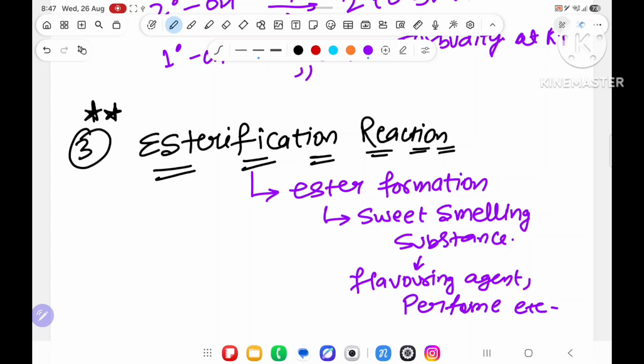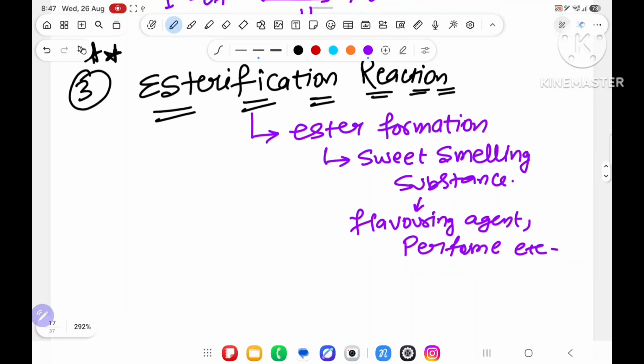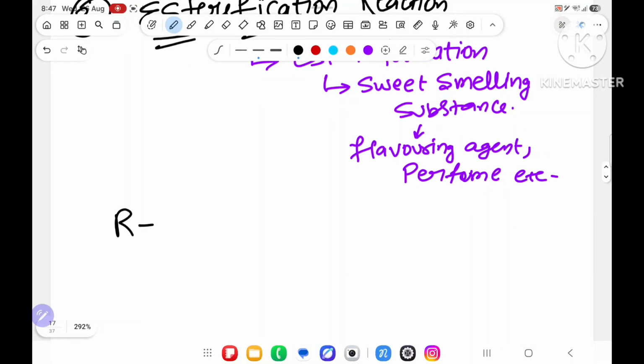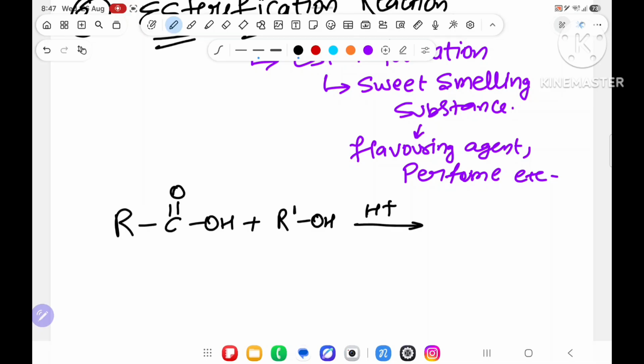So this is ester. Now we are going to see how we will prepare ester. So what do we have to take? We have to take an acid, RC double bond OH, in presence of R-OH, and in acidic medium H+. What will happen? Sir, this will give OH and this will give H. This one is the alcohol, this is the acid. The acid is giving H plus, and the alcohol is giving OH. You are saying the opposite? Yes.